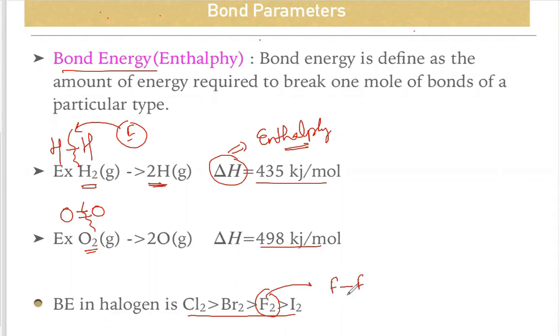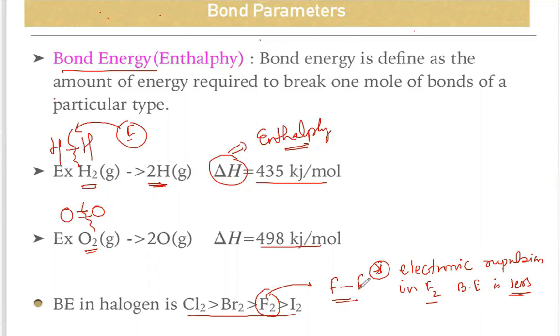As the size of fluorine is very small, because of electronic repulsion, the bond energy in fluorine is less. If two atoms are closely packed, there must be some electronic repulsion. Because of that, the bond energy in F2 is less than Br2 and Cl2.